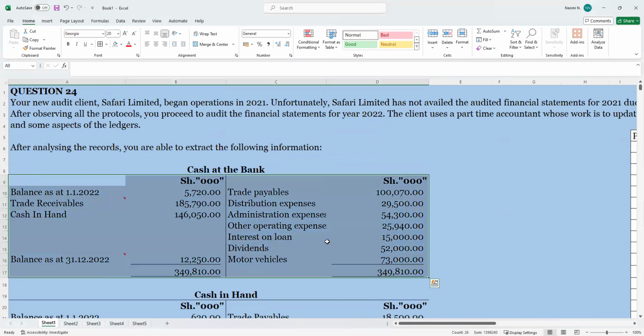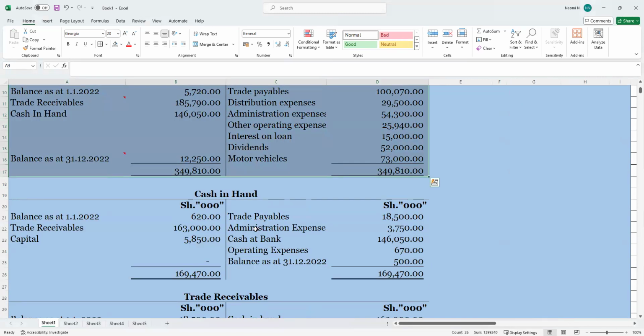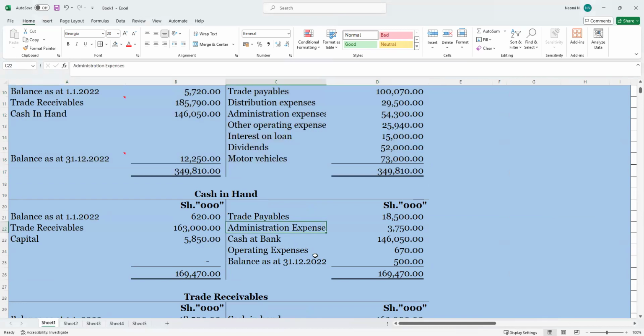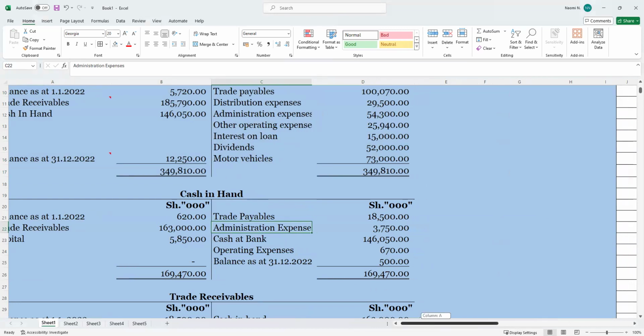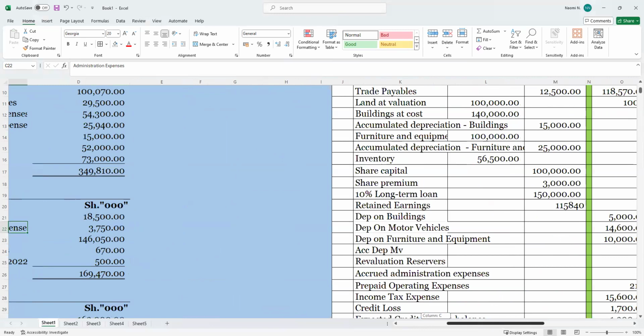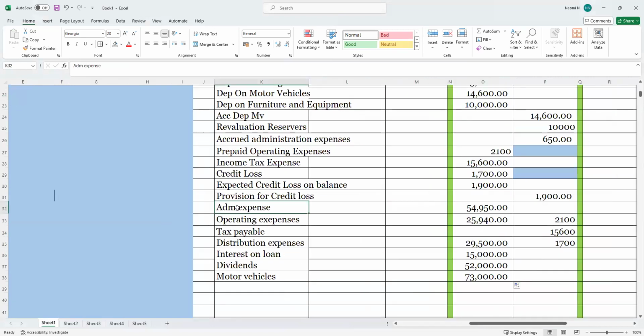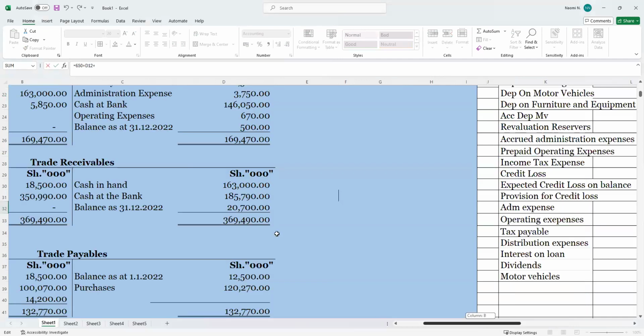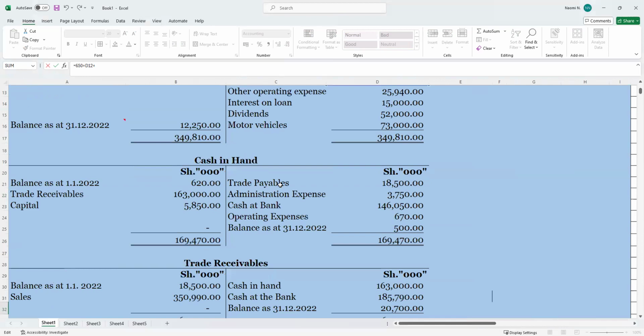So I'm pretty sure we have adjusted everything on cash here. Then on this part, we will also come and do an adjustment for the two items, that is admin and operating expenses. So on admin expenses, we'll come still here, plus admin on here.